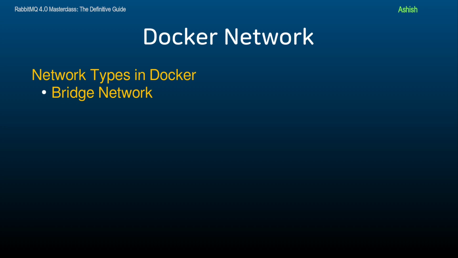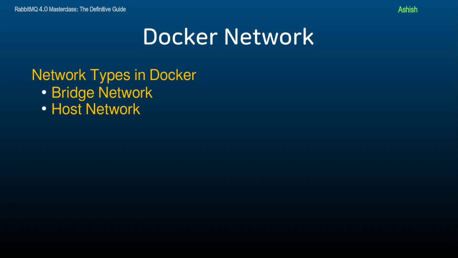This is suitable for standalone containers or simple applications where the containers only need to communicate with each other on the same host. When you run docker run -d my container, it will connect to the bridge network by default.